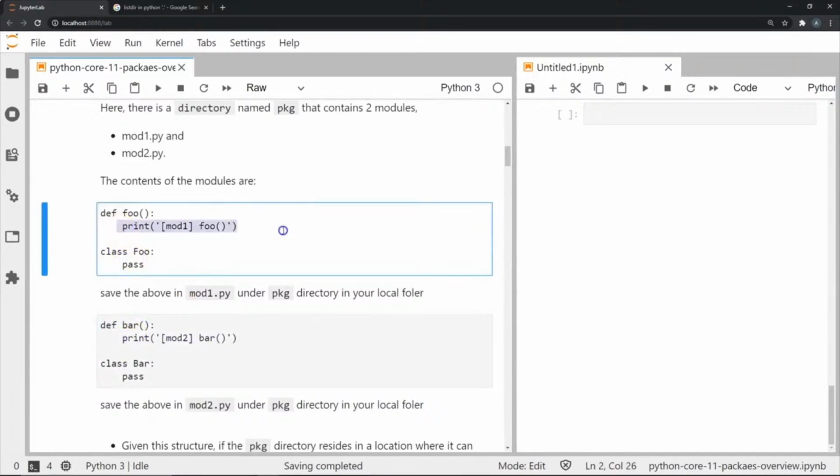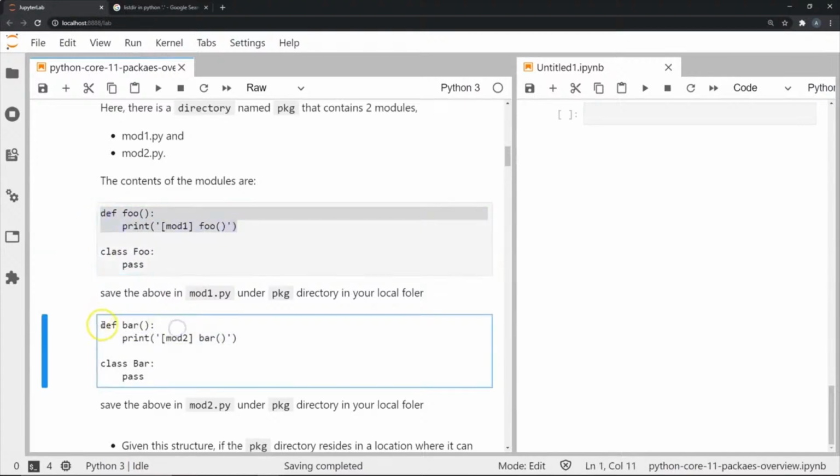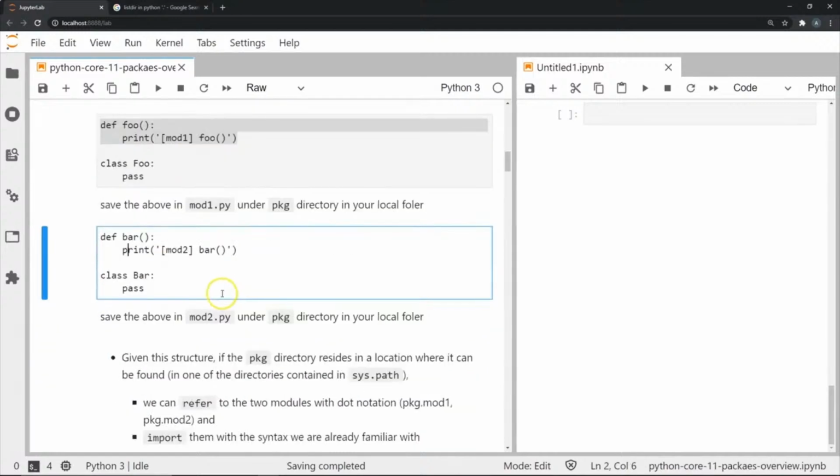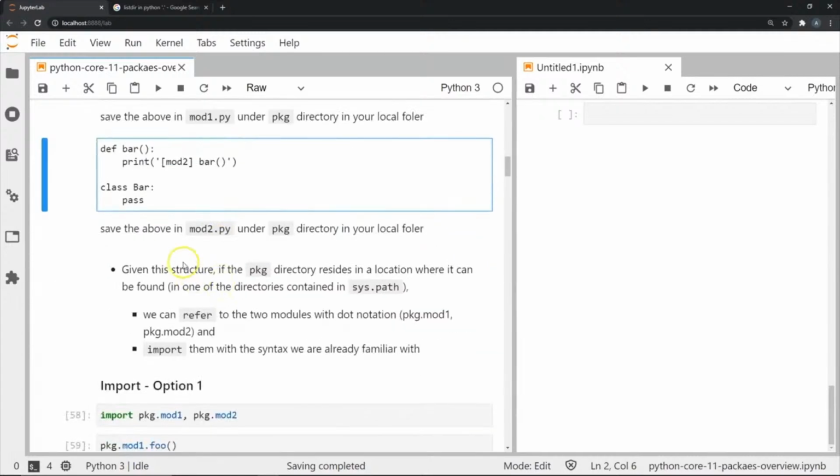So basically mod1.py has a simple function where I'm going to print this statement, and mod2.py has a simple function where I'm going to print this statement. And I'm going to store them in mod1.py and mod2.py respectively. And these two modules I'm going to store in the directory pkg in my local folder. Now I've already done this, so we can already get to working with this.